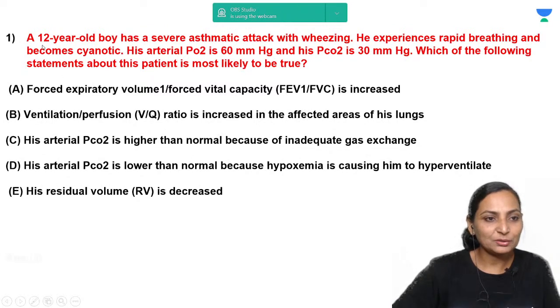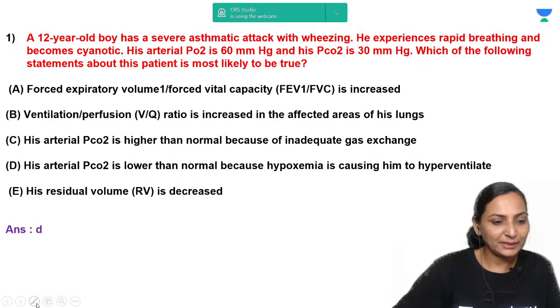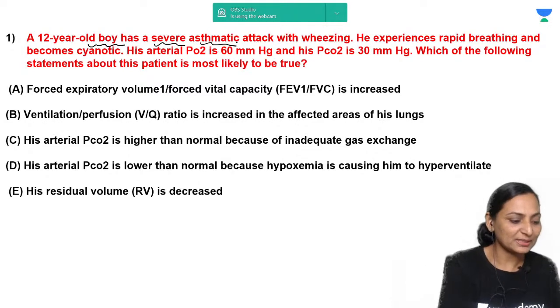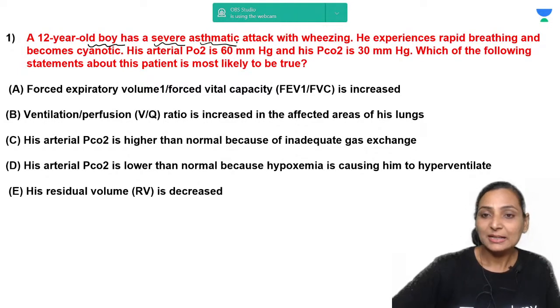A 12-year-old boy has got a severe asthmatic attack and he is wheezing. Because he's got an asthmatic attack, definitely he's wheezing.